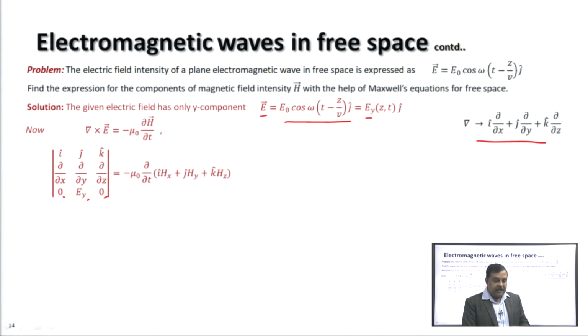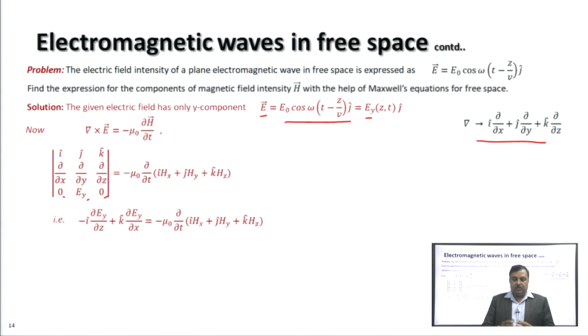In the right hand side we have written the components of the magnetic field. When the determinant on the left hand side is expanded, we get these two terms, and the electric field E y is a function of z and t only. So, differentiation of E y with respect to x will be 0.